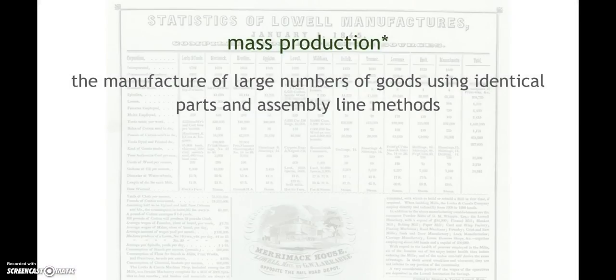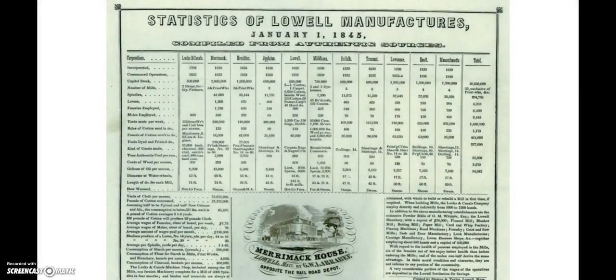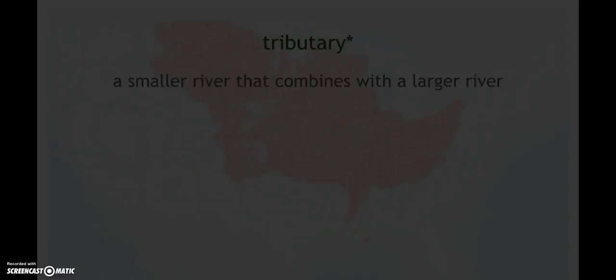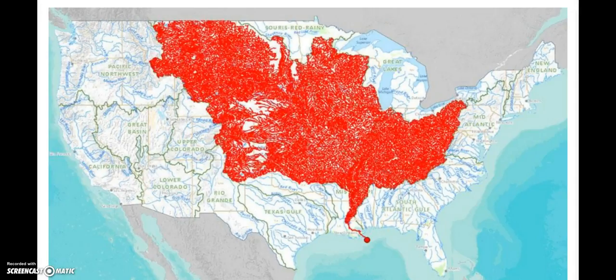Mass production is a review word. We talked about that with the Lowell Mills. That's when you're making large numbers of a product, whether it's textiles or cars or anything else really. And our second review term is tributary, and this is when a smaller river combines with a larger river, and this giant red mass in the middle of the country is actually showing all the rivers that eventually dump into the Mississippi, which is quite a bit.